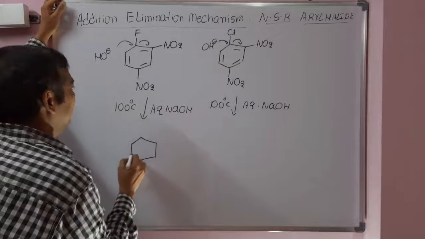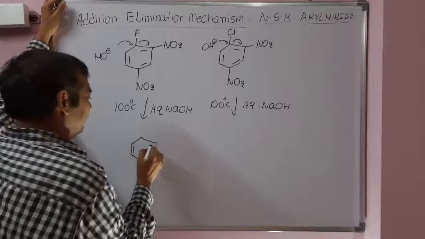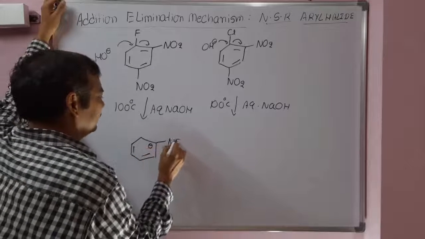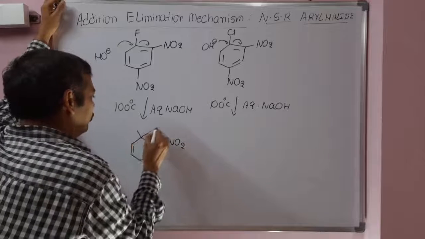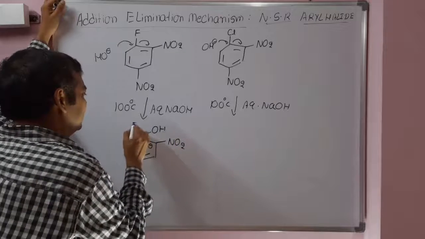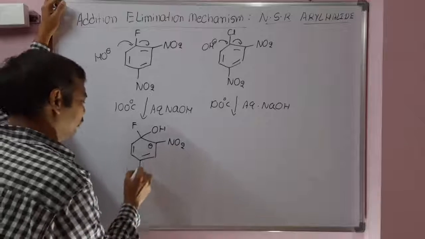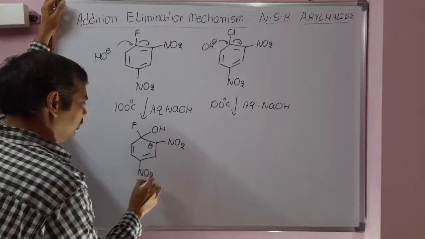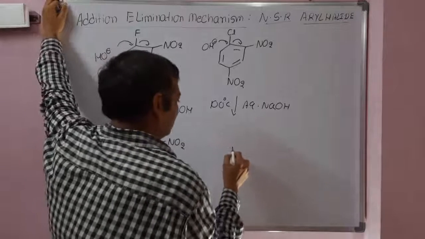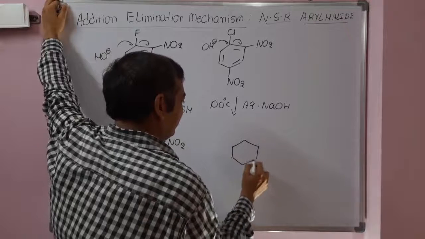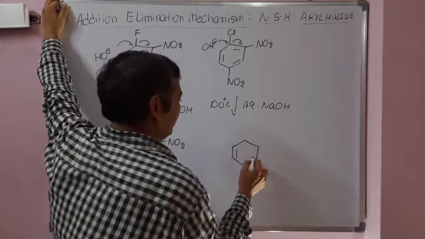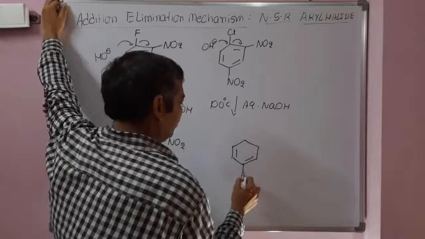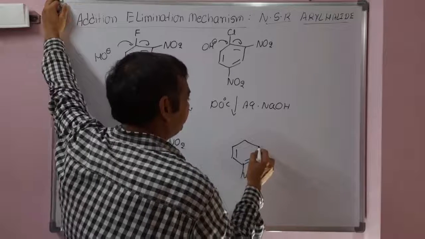So the carbanion that is obtained here in case of fluorine is 2,4-dinitro fluoro carbanion. Whereas the carbanion obtained in this reaction, in case of chlorine, is this carbanion.